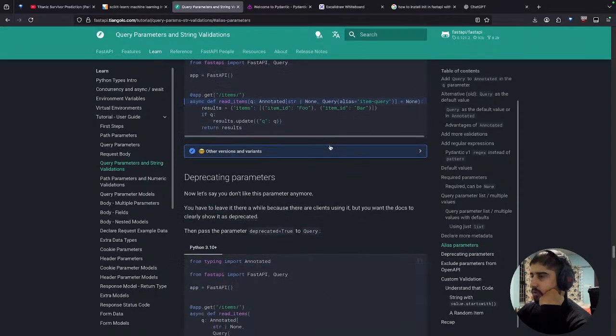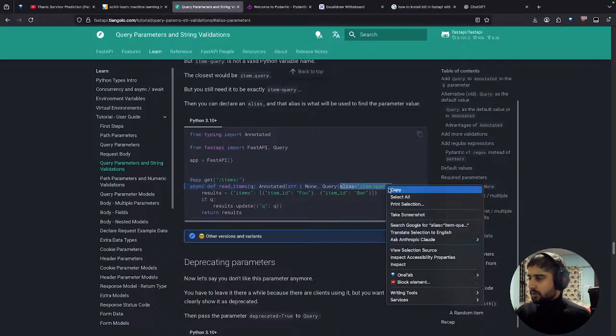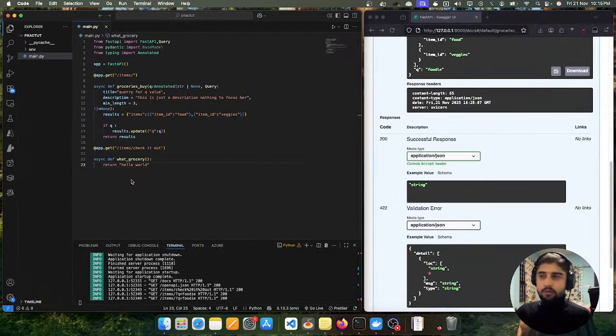Okay, I actually didn't get it properly, but I'll just try it. Let's try it. So instead of all the queries like minimum stuff, we can just write alias. Let's see what happens. All right, let's check it out.